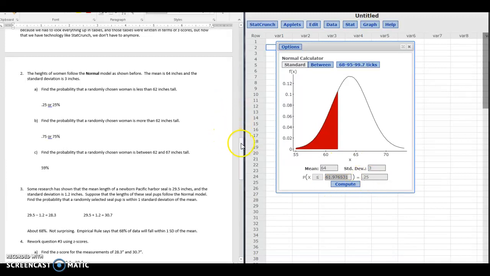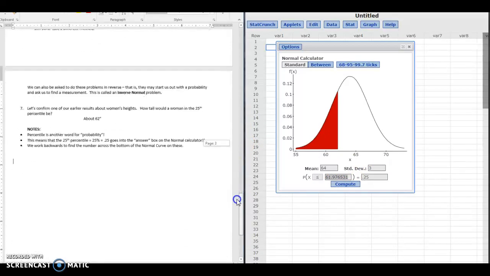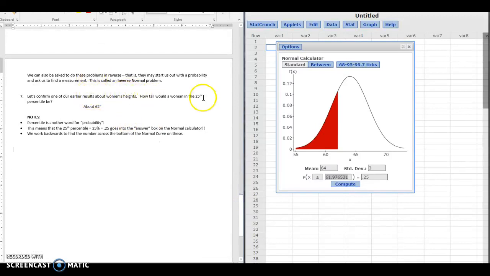So you do have to be careful when you read the problems, when you read the setups, pay close attention to what information they're giving you. Because this says percentile, and percentile is another word for probability, that's how I know they've given me this last blank, and they're asking me to work backwards.